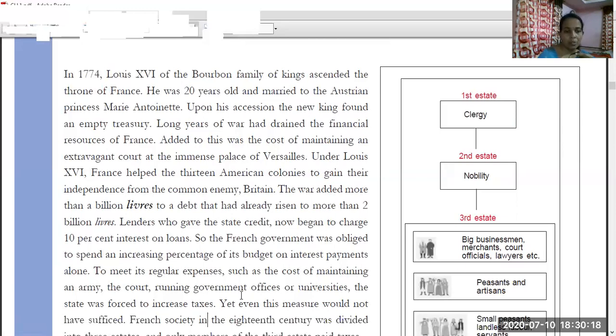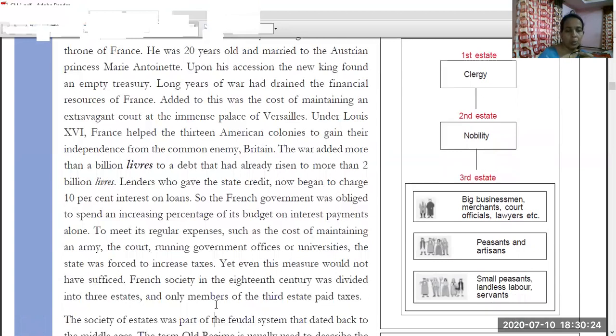The state was forced to increase taxes. To meet these expenses, it needed to increase the taxes. The state was forced to increase the taxes. But increasing taxes was also not enough here. Yet, even these measures would not have sufficed.